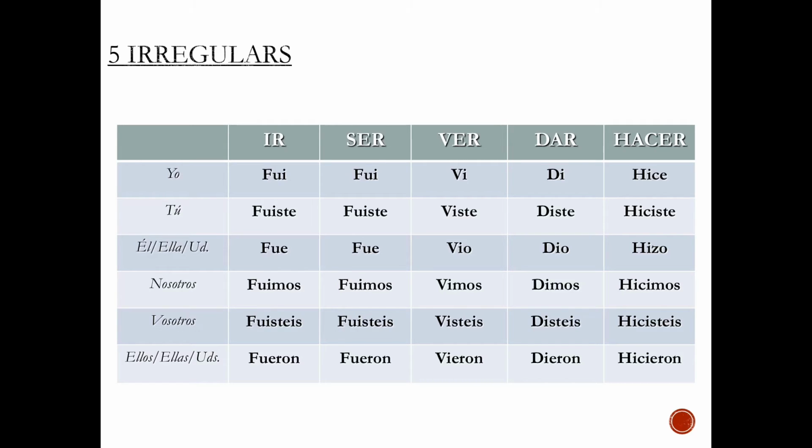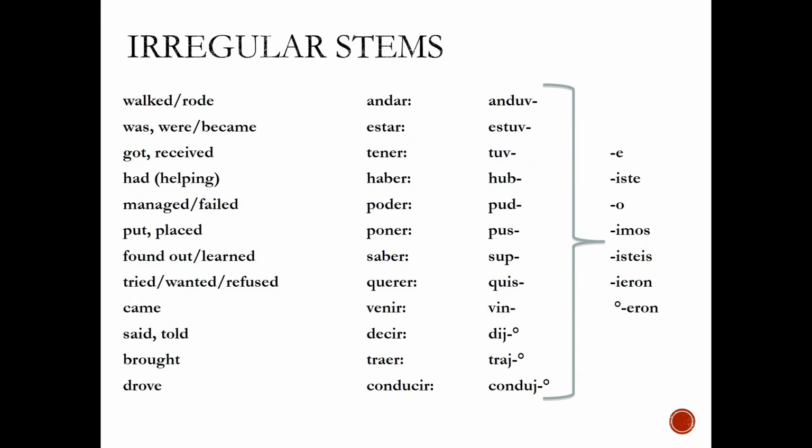There are also many other irregular verbs, and don't forget they do not have accents. These verbs right here follow the same pattern. They have a different stem, and they use the endings on the right side of the screen.